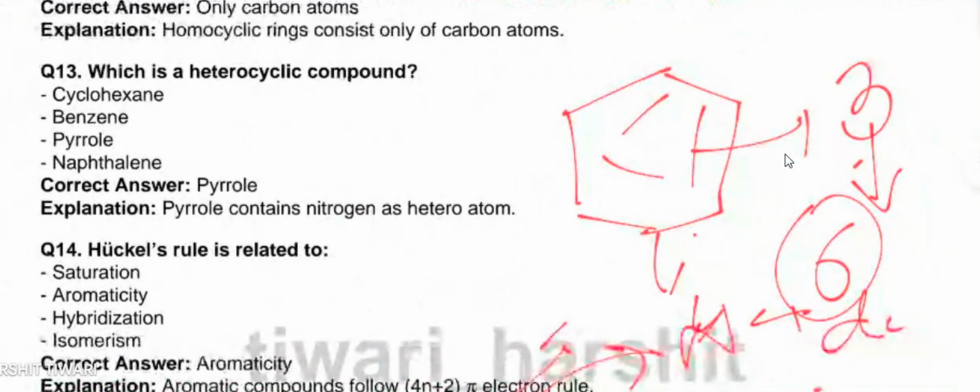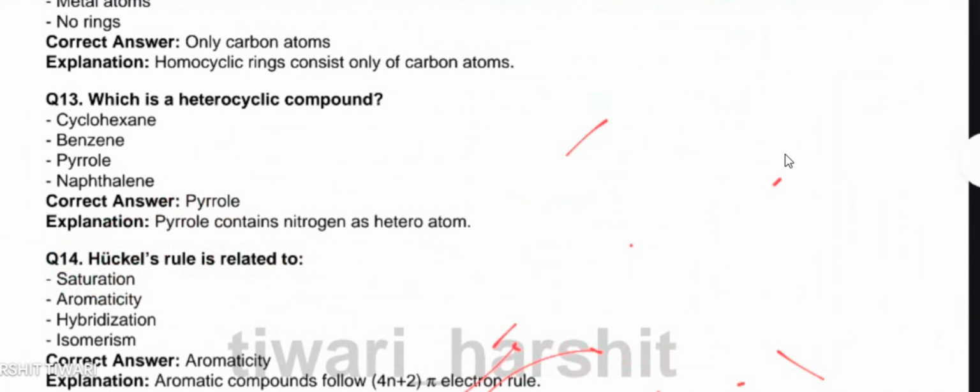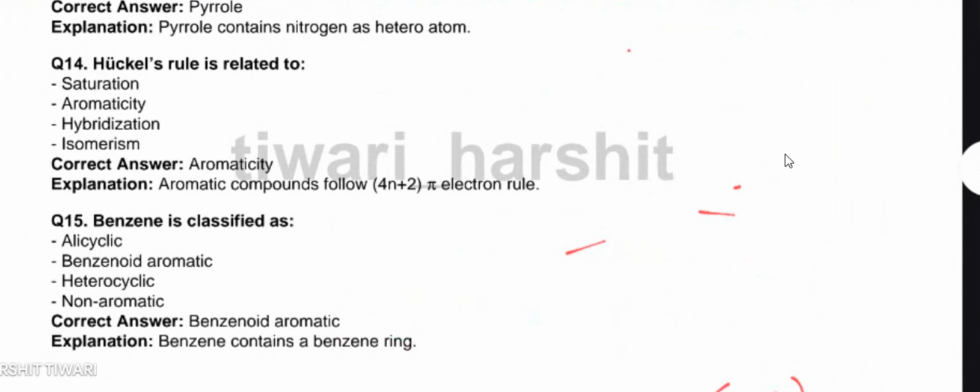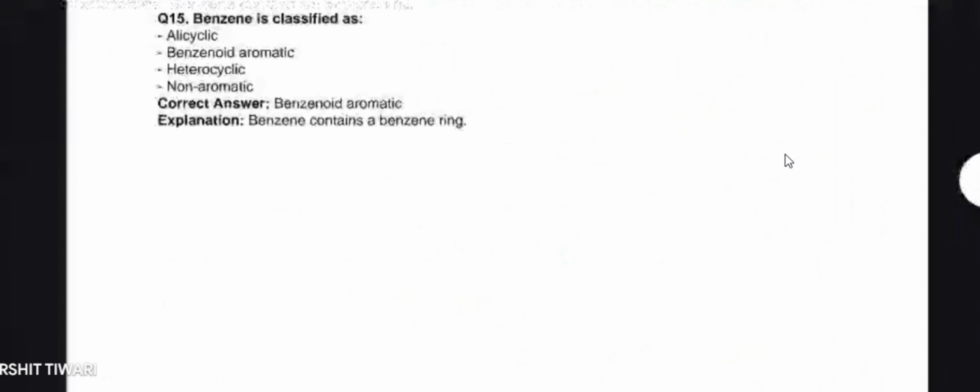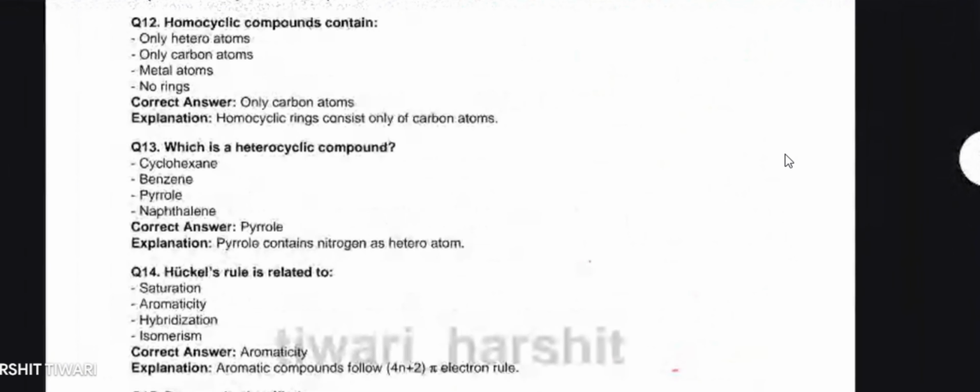So it is basically related to the Huckel rule, which tells about the aromaticity of any compound or chemical structure. Now move on to the next questions.